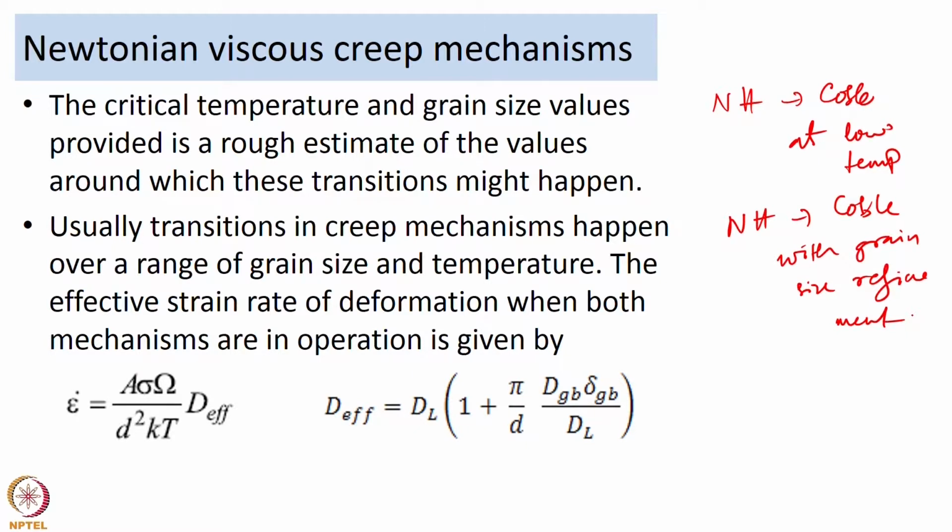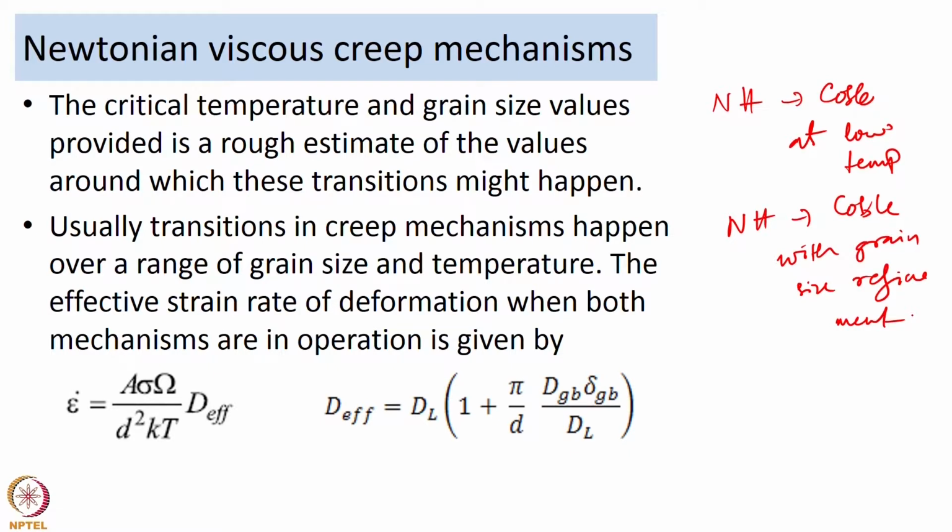The transitions typically happen gradually over a set of grain size values or a set of temperature values. The point of introducing T_c or D_c was just to give you a rough, ballpark estimate of where you may expect these transitions to happen. But in real life scenarios, these transitions happen over a broader range of grain sizes or temperature values.